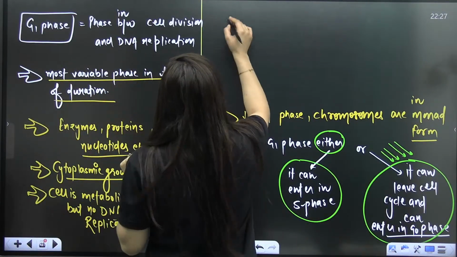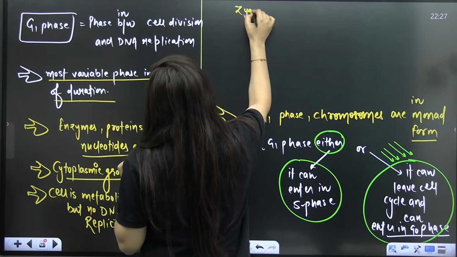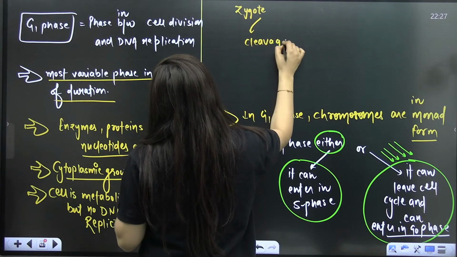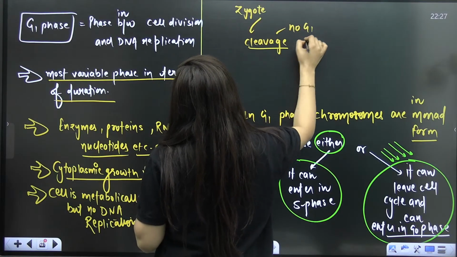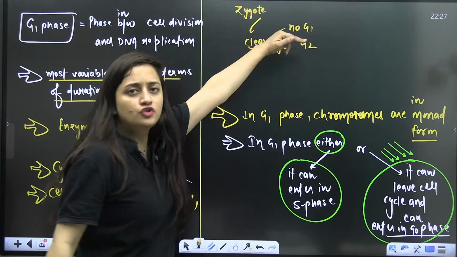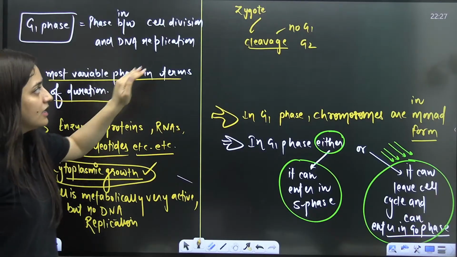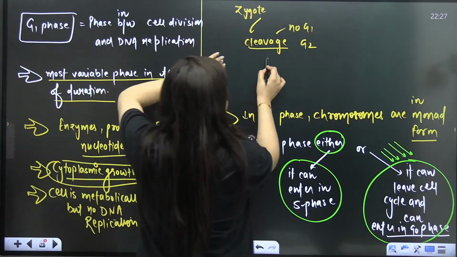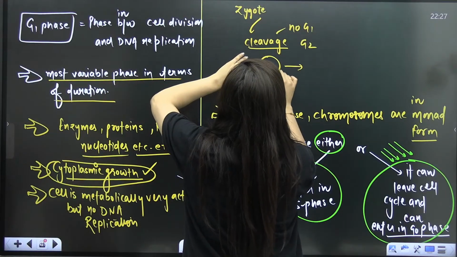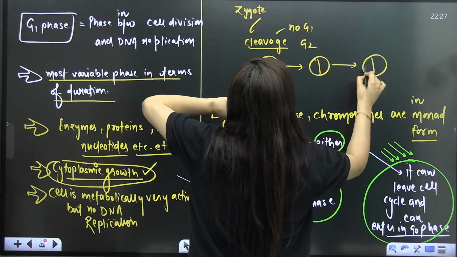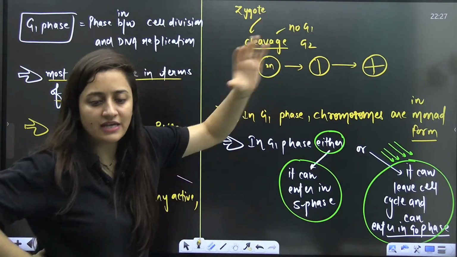Now, another point. I was giving you the example of the zygote, the example of cleavage. I told you in cleavage there is no G1, G2 phase. G1 and G2 phase are both concerned with cytoplasmic growth. So in the zygote, initially when it is dividing, DNA is replicating indeed, but there is no growth of the cytoplasm.